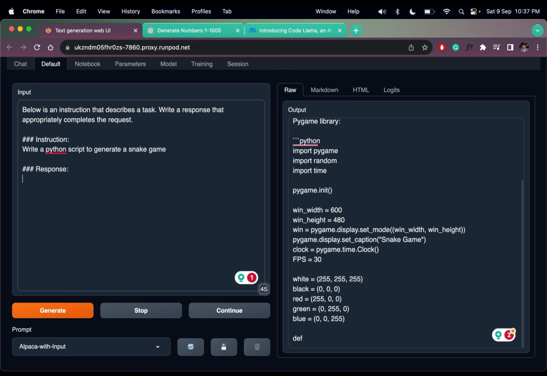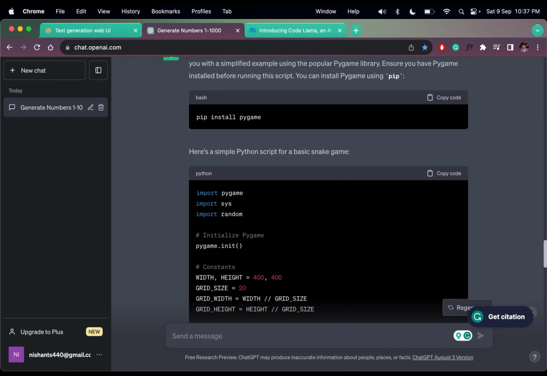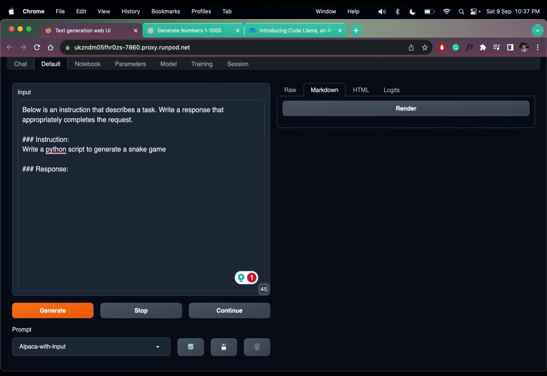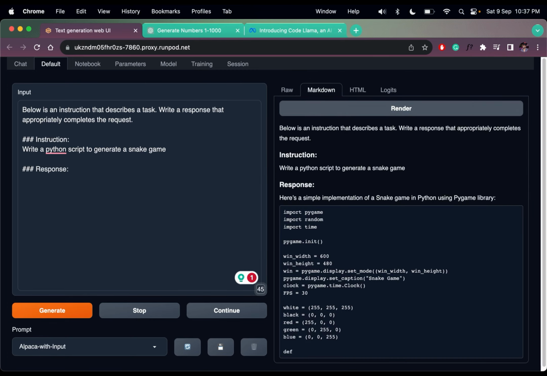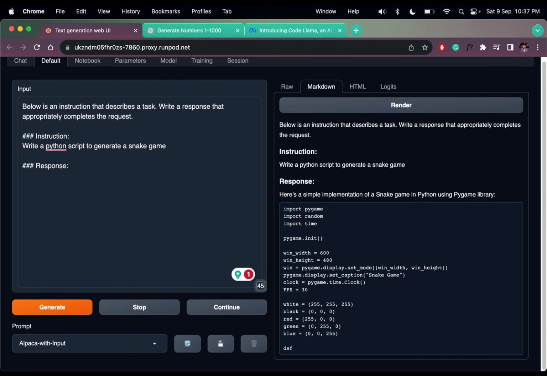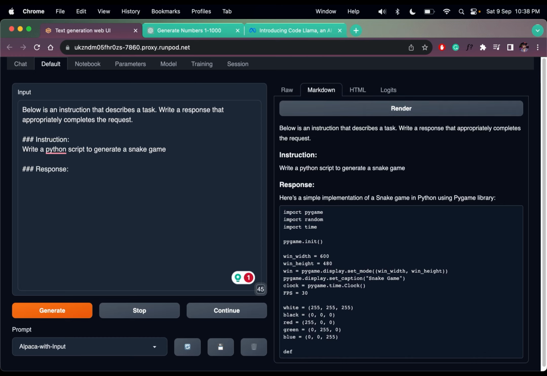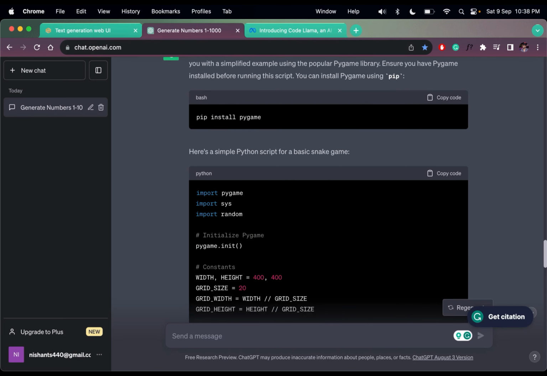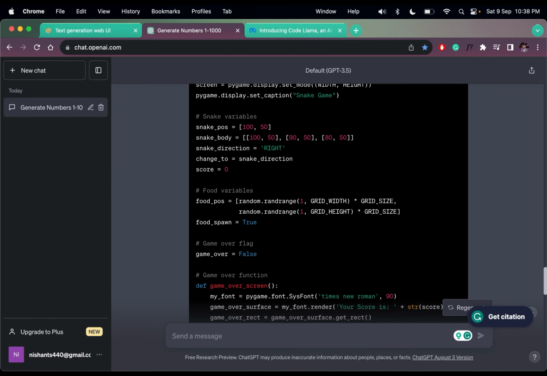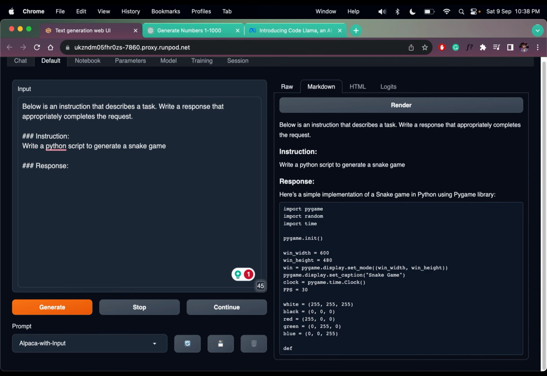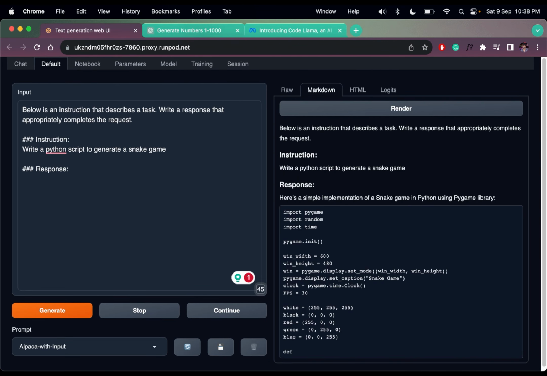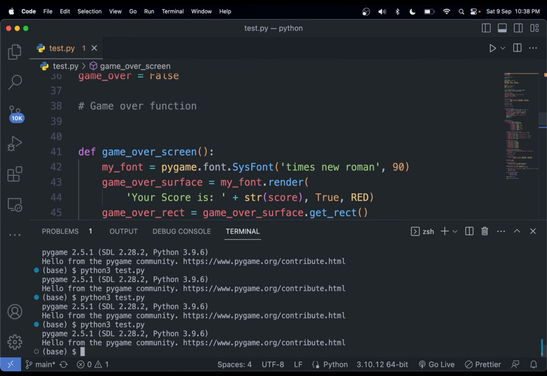So this is how it runs in ChatGPT, and Code Llama has failed. Import pygame, random, time, fine. If I go to markdown and click render, what will happen? Yes, it is still incomplete. You can go to markdown and click render to render it as code and then copy it. But in ChatGPT, we have it as code by default, not as text. So this is a good thing, I guess, maybe not.